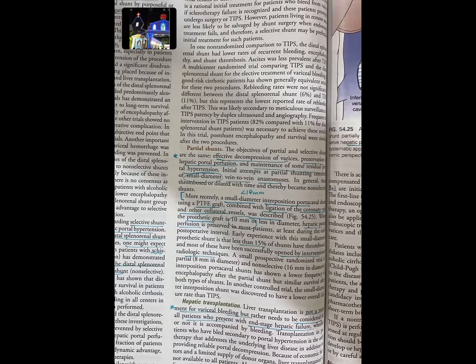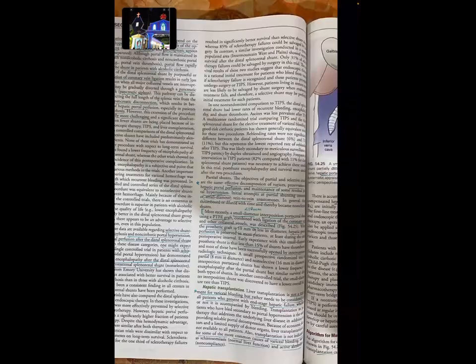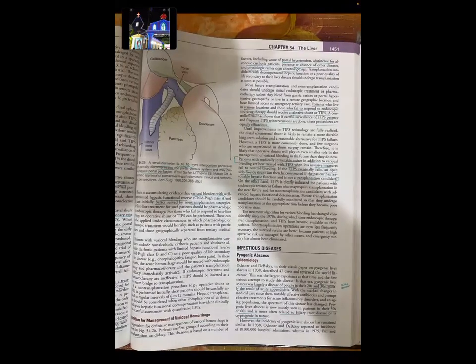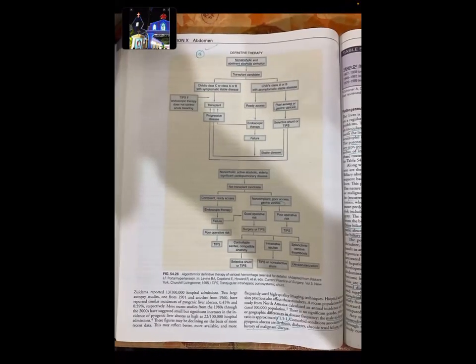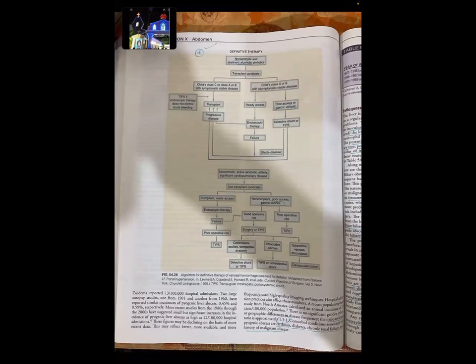Then come to the next page. There is accumulating evidence that variceal bleeders with well-compensated hepatic functional reserve, like Child-Pugh class A and B plus, are initially better served by non-transplantation strategies. Then turn to the next page for a chart. Figure number 54.26. Here they have given the protocols, like in non-alcoholic patients and abstinent alcoholic cirrhotics. Here, when the patient is continuously alcoholic, then he is not a candidate for transplantation.